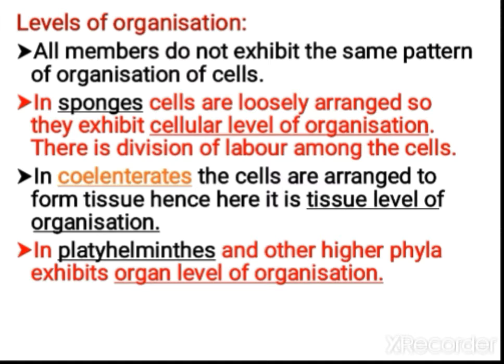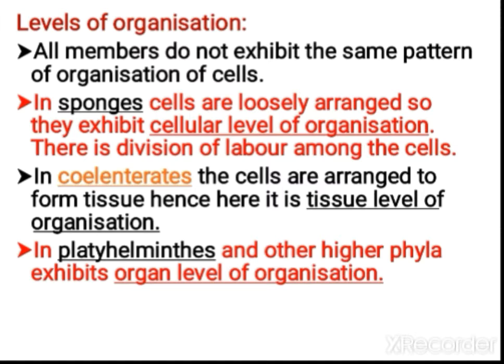There is division of labor among the cells. Means few cells are allotted for few works and some other cells for some other work. When you study Porifera, there we will study in detail. Okay. So now next one regarding coelenterates. In coelenterates, the cells are arranged to form tissue. So here they show tissue level of organization.